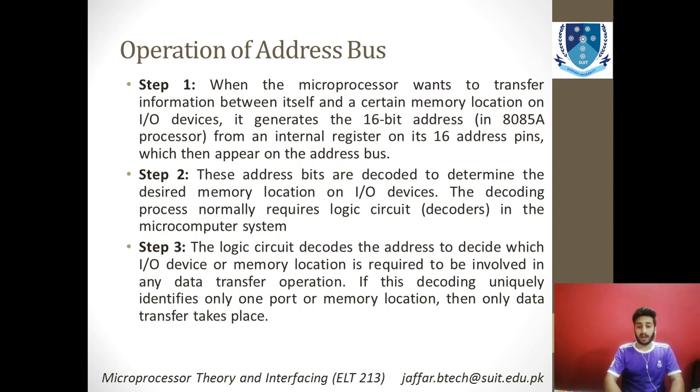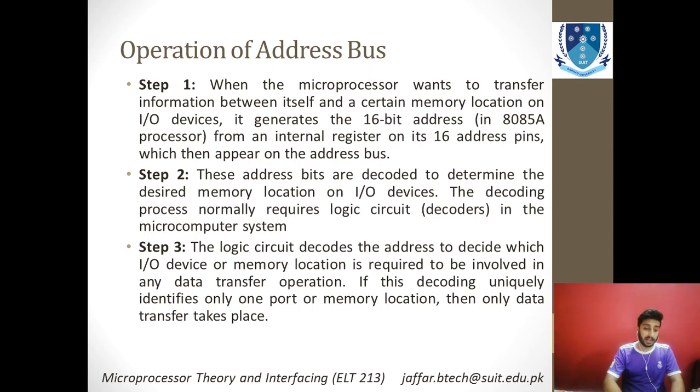The address is taken from an internal register on its 16 address pins, which then appear on the address bus. Using these address pins, you can reach the information allocated at one of the 65,000 memory locations.